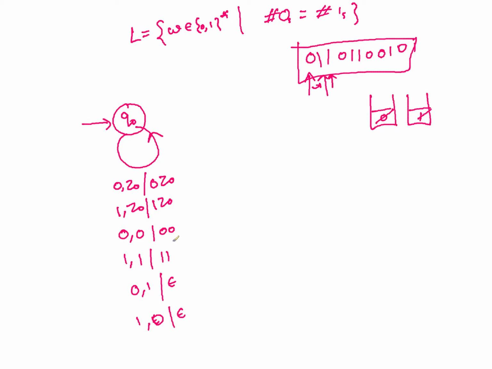so what will this do? This will do all the matching, but this will not empty the stack. It will still try to match whether the number of zeros equals the number of ones. So if you are done with all the matching, then you can just empty the stack. Either you use a single transition here that empties the stack, or you take another transition going somewhere else. So you have to add a transition that whenever you see anything and it becomes Z0, you make it upsilon. So you pop out Z0. That is what you have to further add to this.